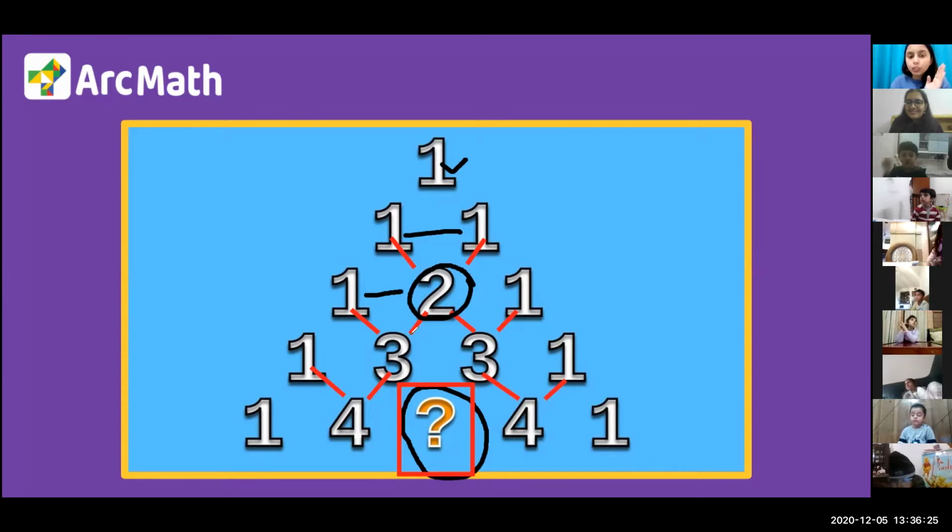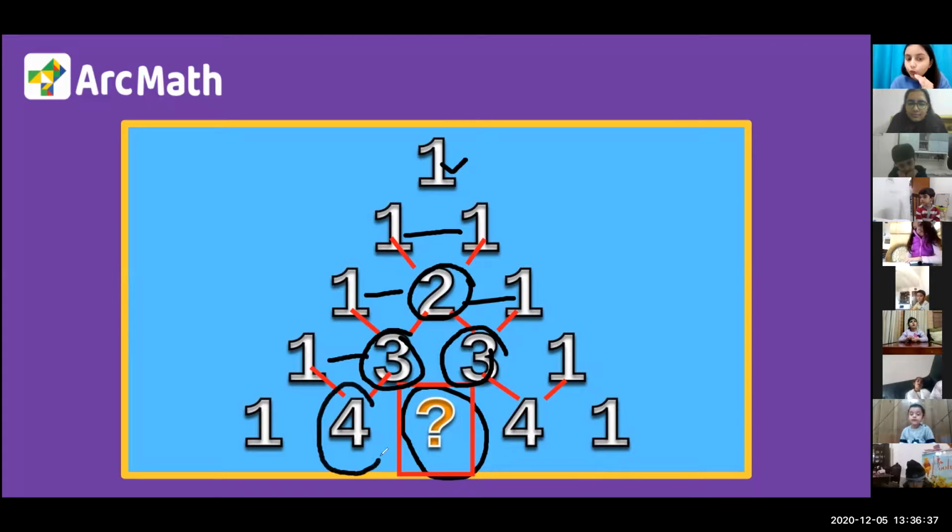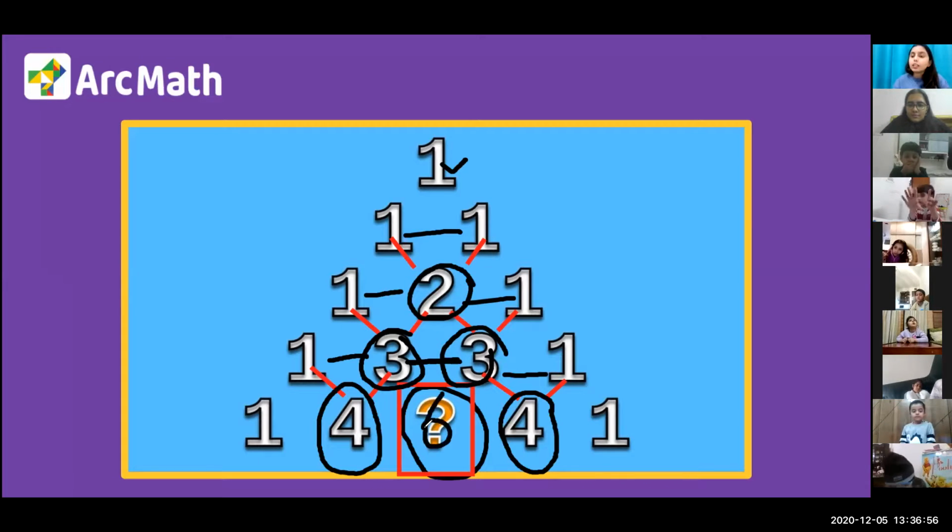ठीक है? So it is 1 and 2. 1 plus 2, 3 is written here in between 1 and 2. Then 2 and 1, 2 plus 1 is also 3. अब इससे next वाली line पे 1 plus 3 is equal to 4. 3 plus 1 is equal to 4. अब हमें find करना है question mark. So we will find what is 3 plus 3. 3 plus 3 is what? 6. That means we have to write 6 here and this is our answer. So Saran's answer was right.